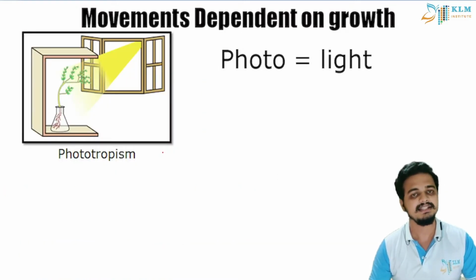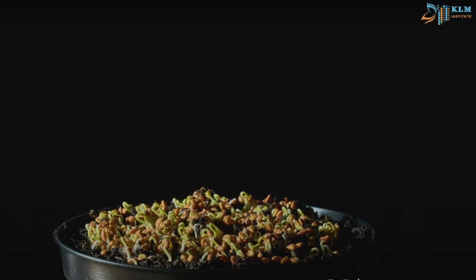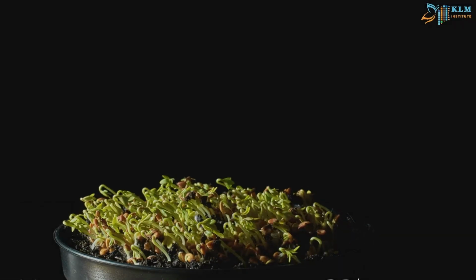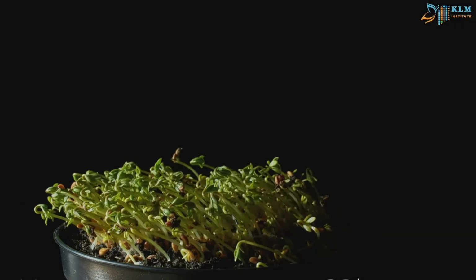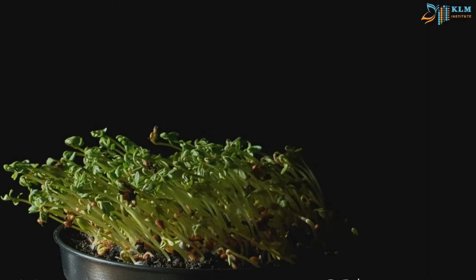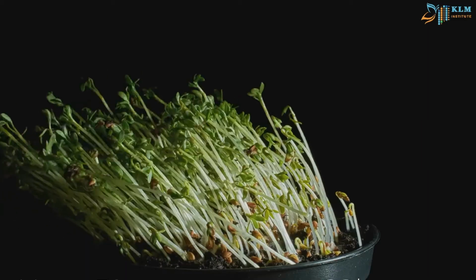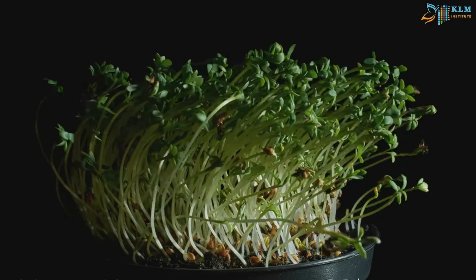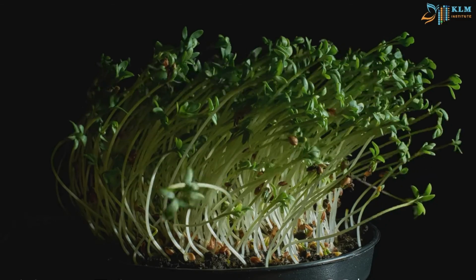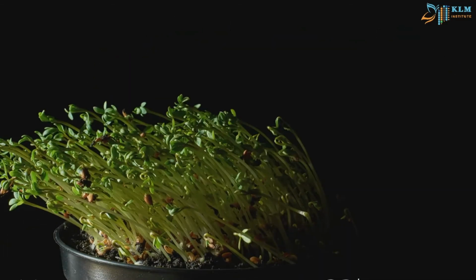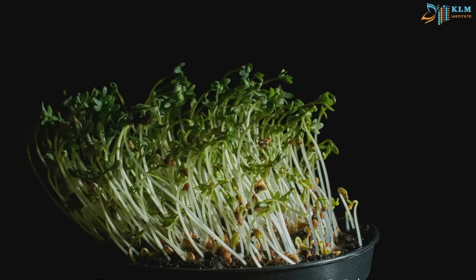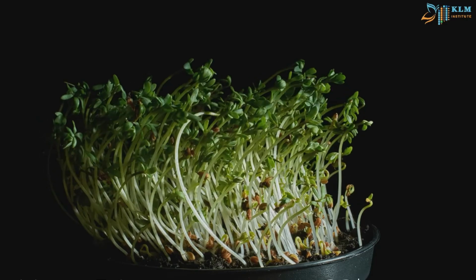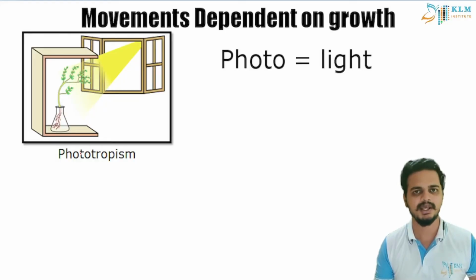Now let us see the movements dependent on growth. Let me show you a video first. Students, hope you have watched the video very carefully.